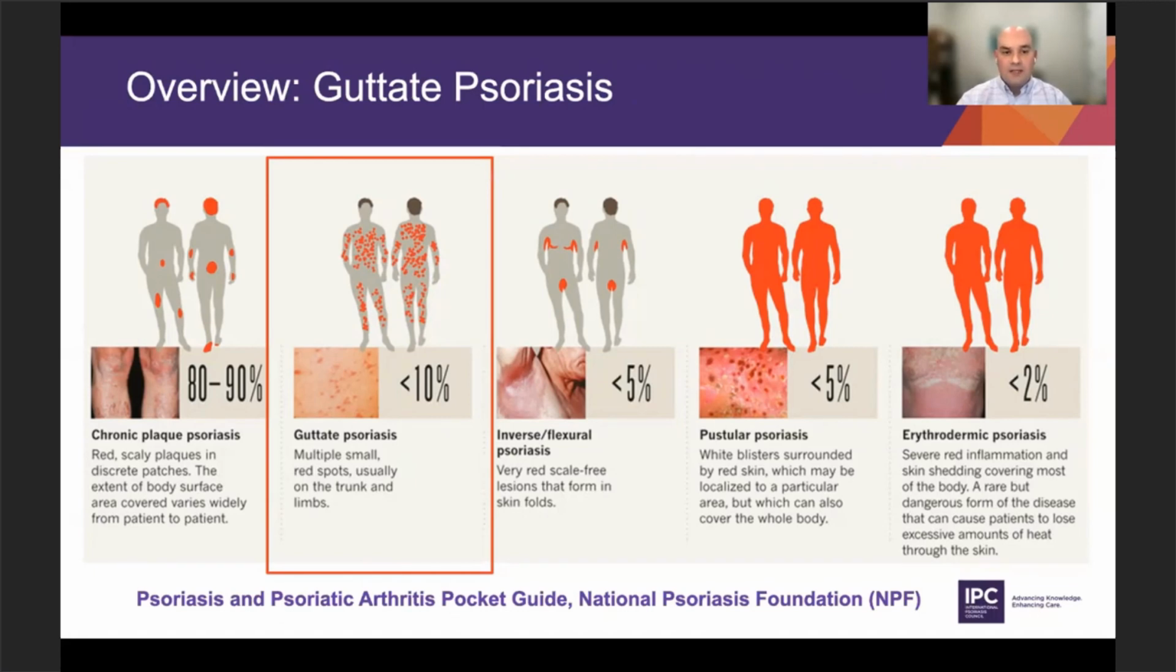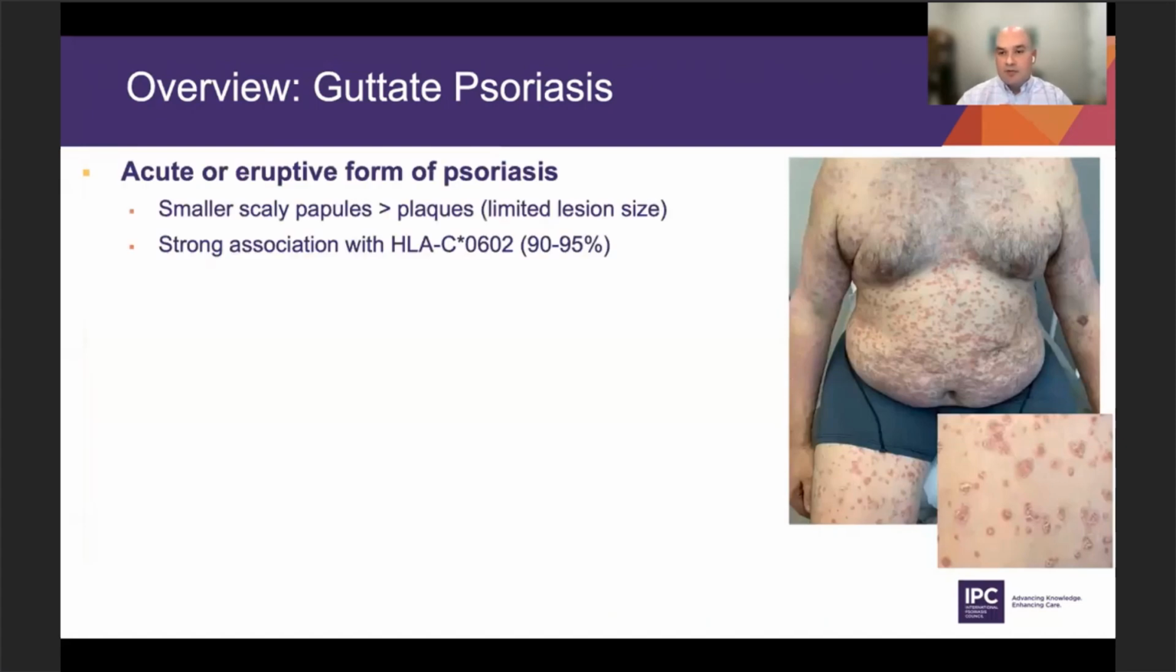If we look at guttate psoriasis first, it's about 10% of the other non-plaque variants. And this picture here is a patient I saw in clinic. You can see these widespread small lesions. They're smaller compared to traditional plaques. They have light, thin white scale. Although these patients can have larger plaques, it's traditionally been associated very strongly with a susceptibility locus,